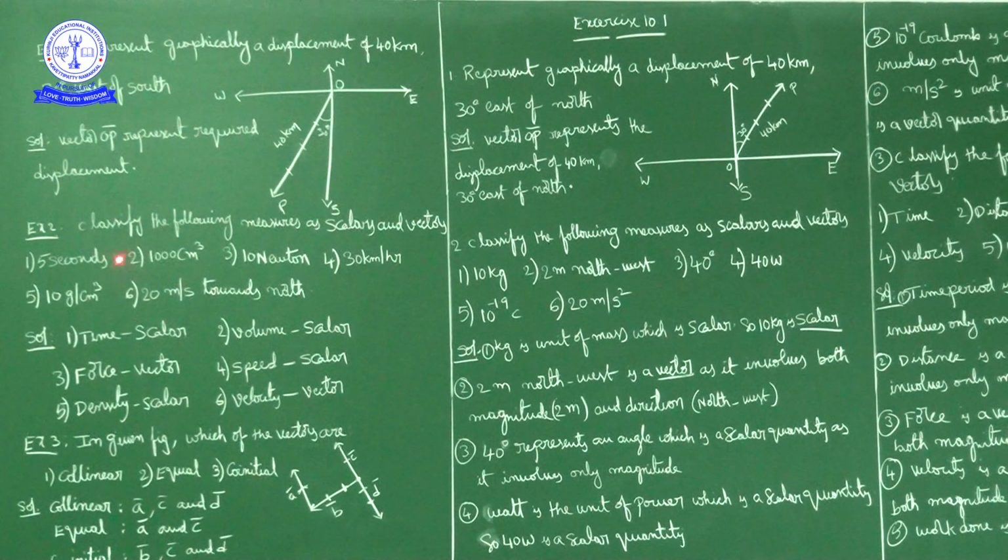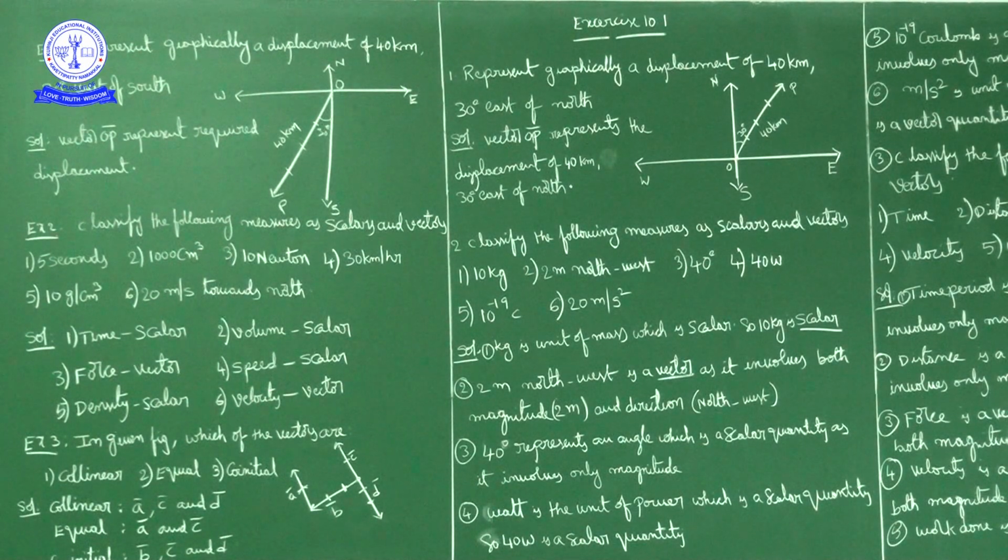Okay, the second one is 1000 cubic centimeter. 1000 cubic centimeter is a volume. Volume involves only magnitude. So 1000 cubic centimeter is a scalar quantity. The second one is a scalar quantity.